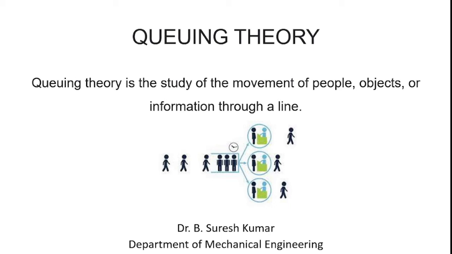Good day. Today our topic is queuing theory. Queuing theory is the study of the movement of people, objects or information through a line. For example, consider n number of workpieces waiting for processing on a lathe: how the jobs wait in the queue and how they are processed. Likewise, from queuing theory we can mainly calculate the probability of waiting time and the probability of processing time.